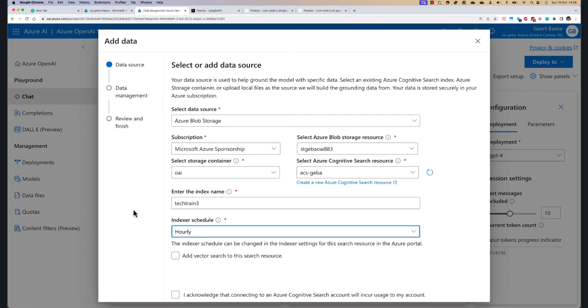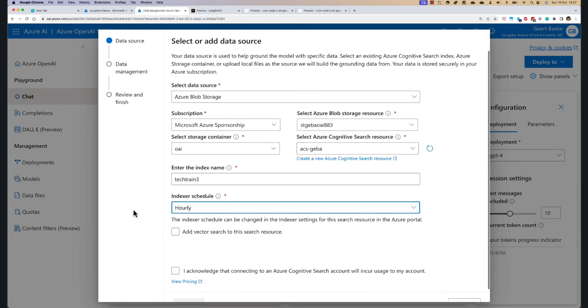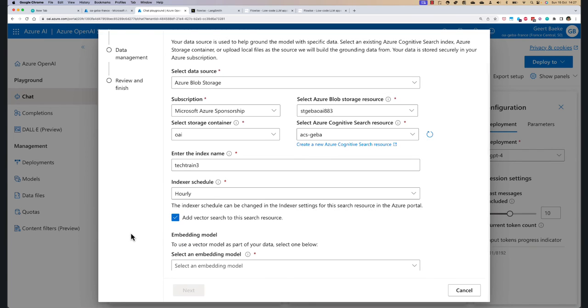That's a nice feature of this system because Azure Cognitive Search has this capability of indexers, and they can go, in this case at an hourly rate, check what has changed in that storage account and update your index accordingly. Now, I talked about vector search before. Azure Cognitive Search is a somewhat older system, it has existed for a few years already, and vector search was never part of that. They've added it recently in preview and also added the capability here inside this wizard.